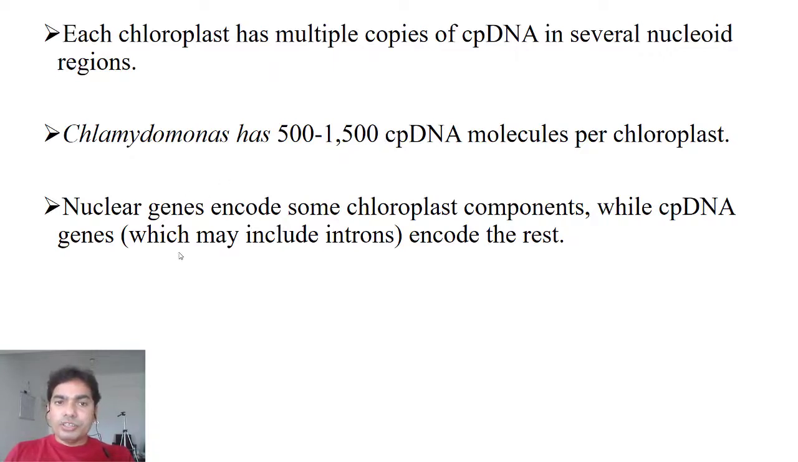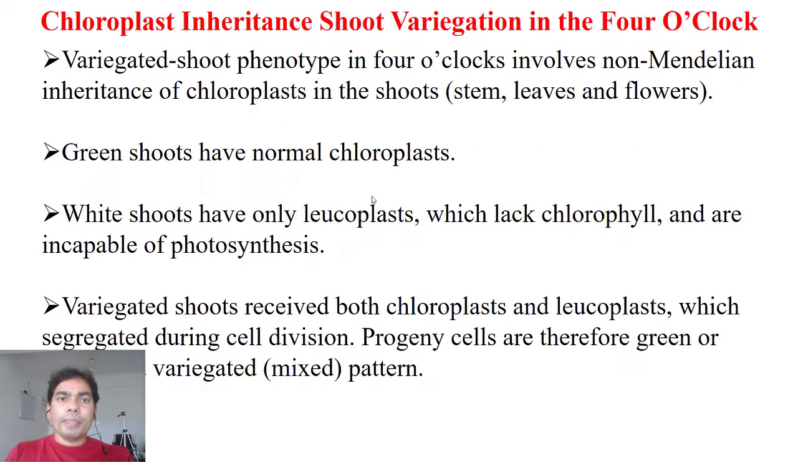So the nuclear gene encodes some chloroplast components, while the chloroplast DNA genes encode the rest, which may include the intron also, right? So there is one example, that plant is called the 4 o'clock plant, right? So the chloroplast inheritance you can see in this plant, which actually does not follow the Mendelian law of inheritance of the chloroplast in the shoot, right?